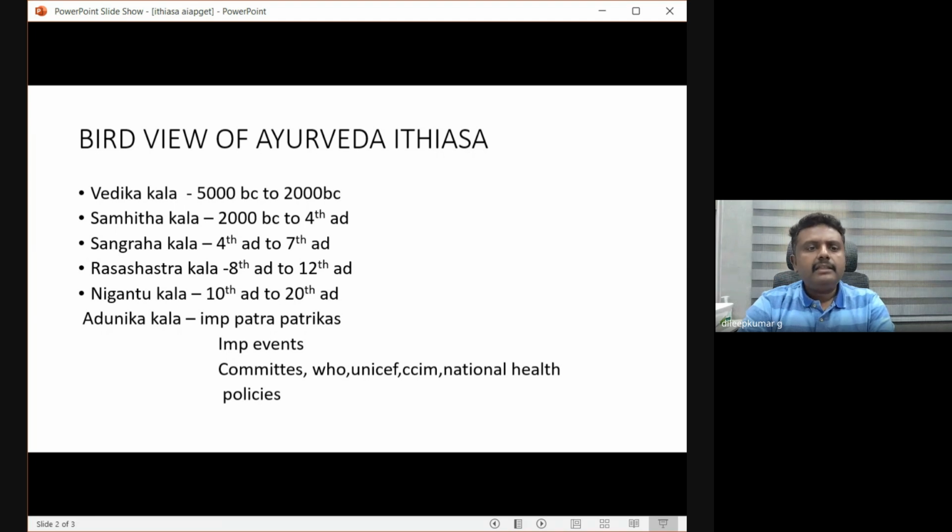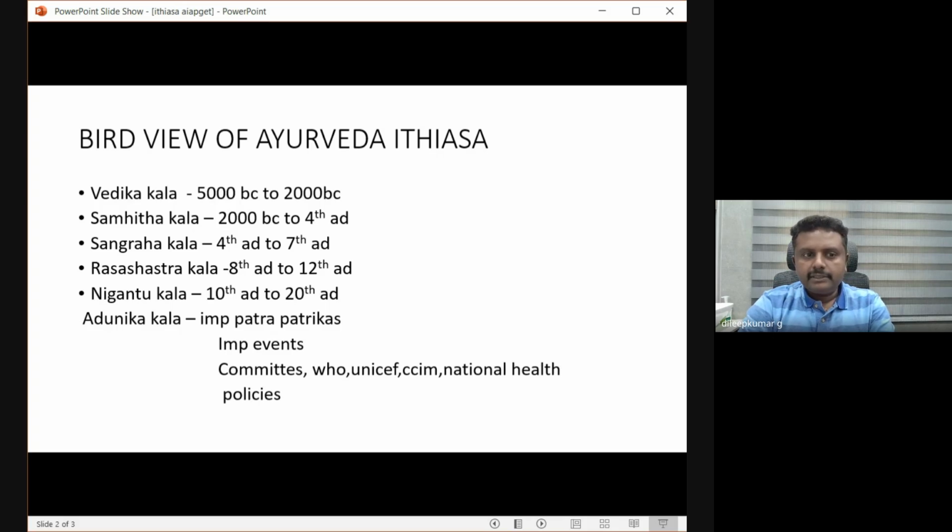Vedic Kalina Itihasa is 5000 BC to 2000 BC. During that period, all our Vedas were established, or these Vedas were written during that time period. Ayurveda is an Upaveda of Atharva Veda. So Ayurveda is not a separate entity. Ayurveda is an Upaveda of Atharvana Veda. That we should know about Vedic Kalina Itihasa.